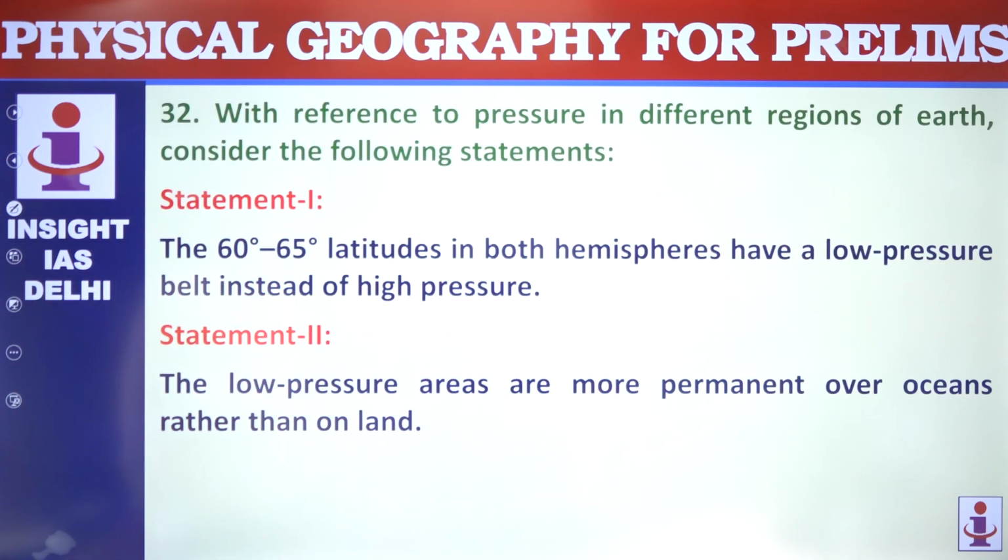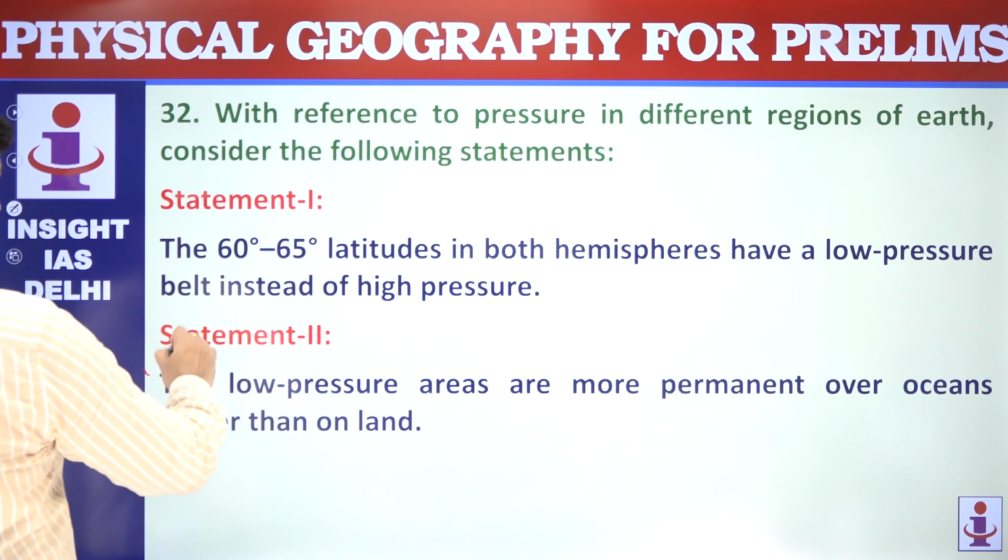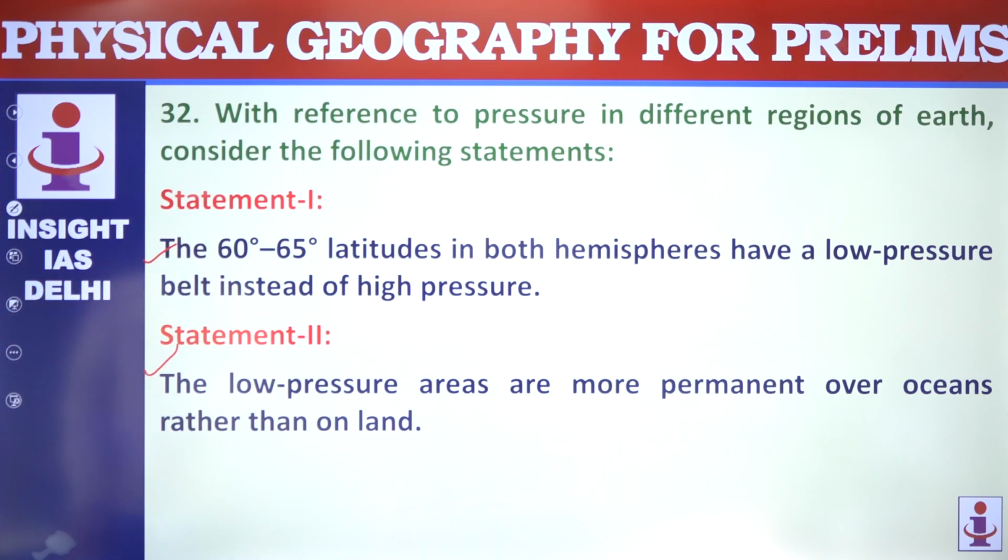60-65 degree latitudes in both hemispheres have a low pressure belt instead of high pressure. The low pressure areas are more permanent over oceans rather than on land. Both the statements are correct actually, but the second statement is not explaining the first one. Why? Because the second statement explains the spatial persistence of low pressure more than the latitudinal pattern.